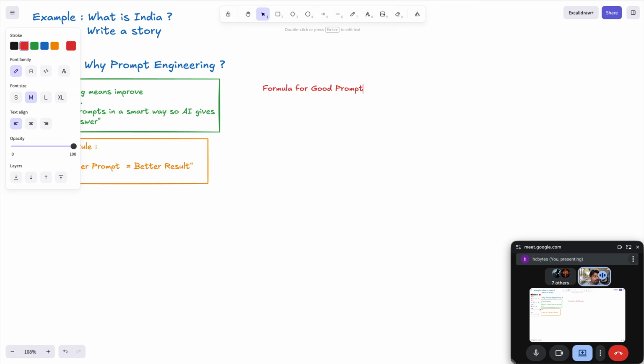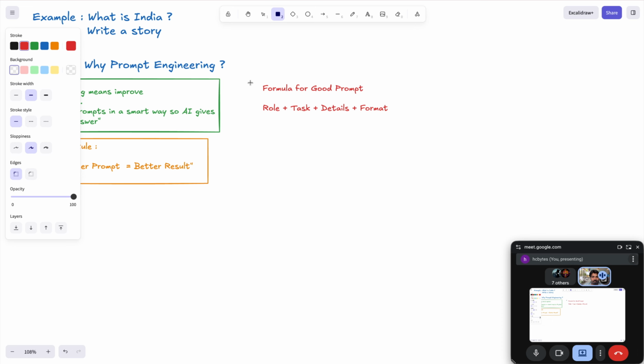What is the formula of a good prompt? The formula of a good prompt is: first, you need to explicitly tell the role; you need to tell the task; you need to tell the details; you need to tell the format. This is the very important thing of writing a good prompt.